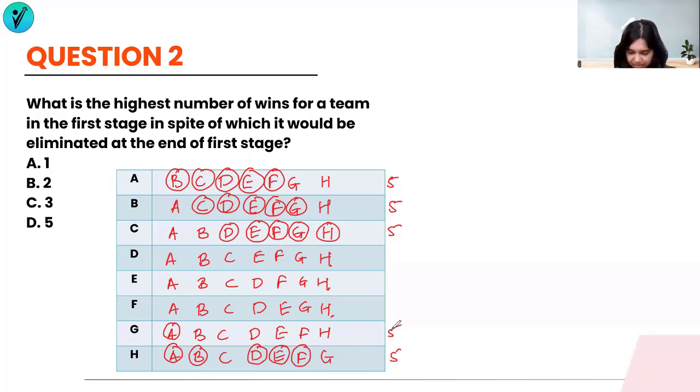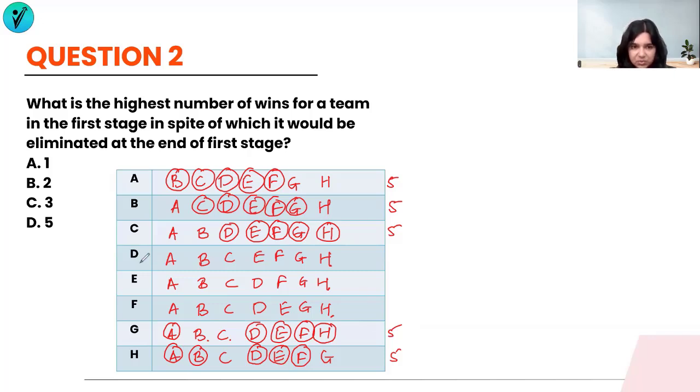Let's try with G. Now, G has lost to B. G has lost to C. So these 2 are taken care of already. Can G win with D? Yes. Can G win with E? Yes. Can G win with F also? Yes. G has lost to H. Then I can consider this as a win instead of winning with F, or instead of winning with any of the others. These are still 4, and I can have this one also as a win. So G has also scored 5 points. G has won against these.